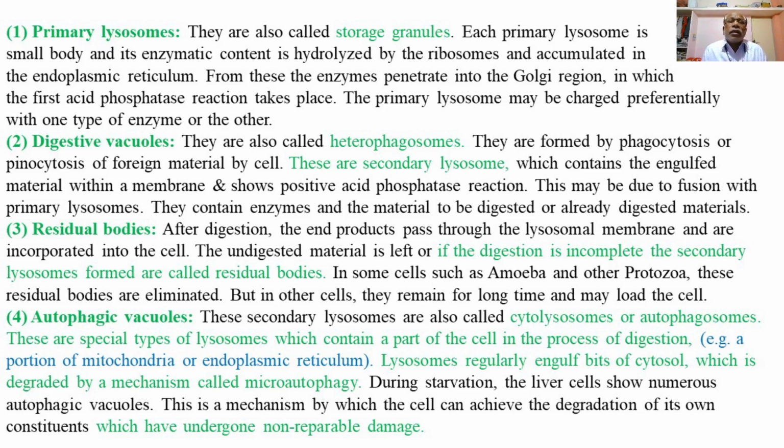Then second, digestive vacuoles. Digestive vacuoles are also called heterophagosomes, or secondary lysosomes.